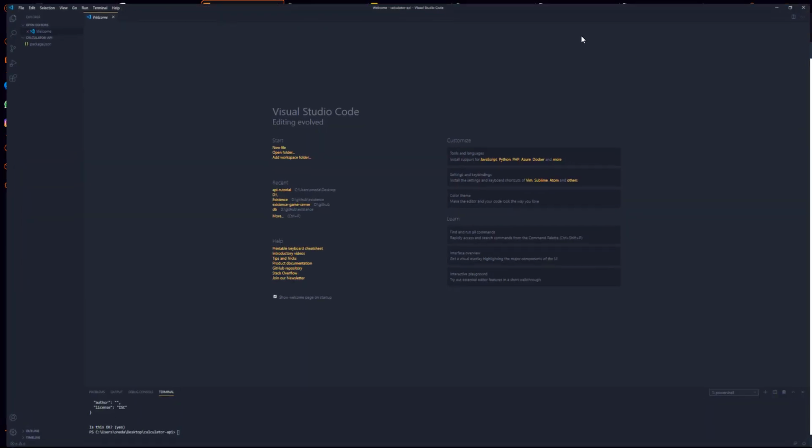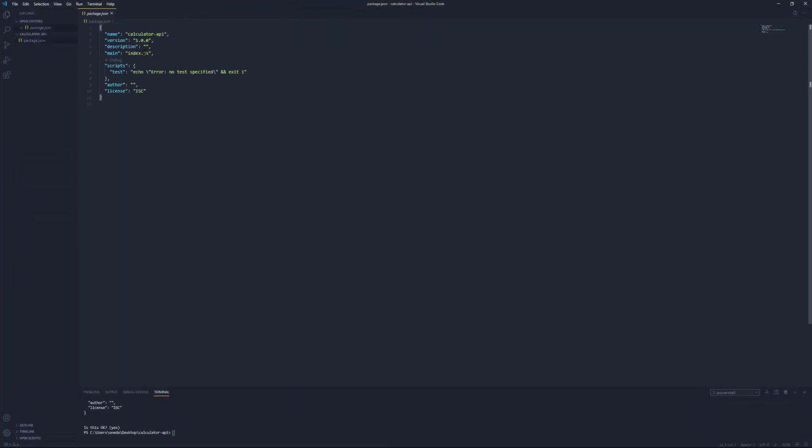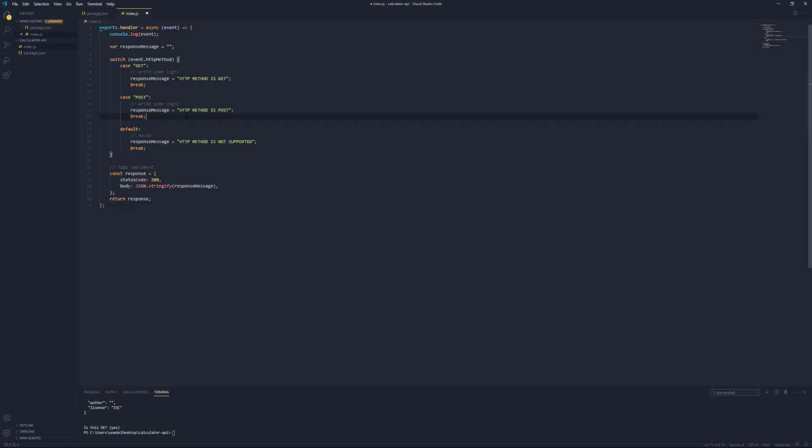So I'm going to open up this code editor here, and we can see that we have a package.json file which comes with every Node.js project, but we also want to have the index file. So we're going to create a new file, index.js, and I'm just going to copy in the current state of our Lambda. So whatever code you have in the inline editor inside of your Lambda, you can just copy that into here like this.